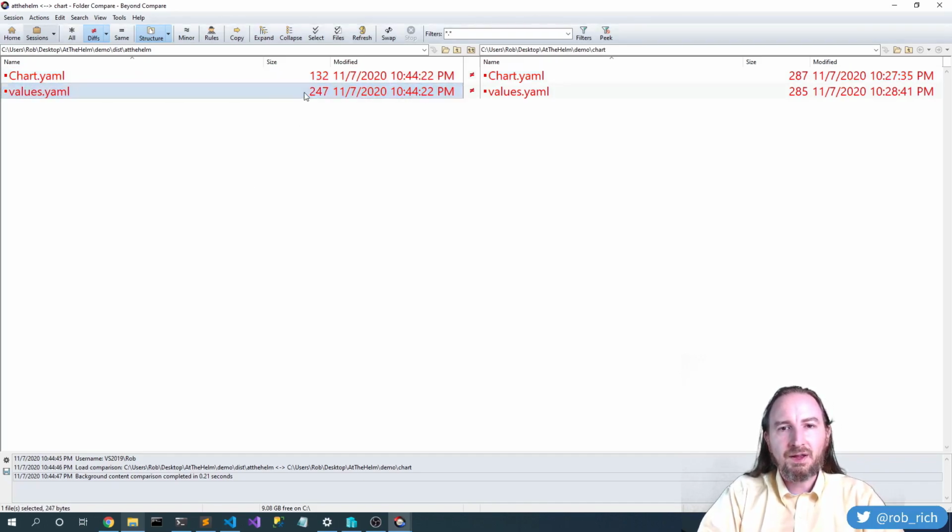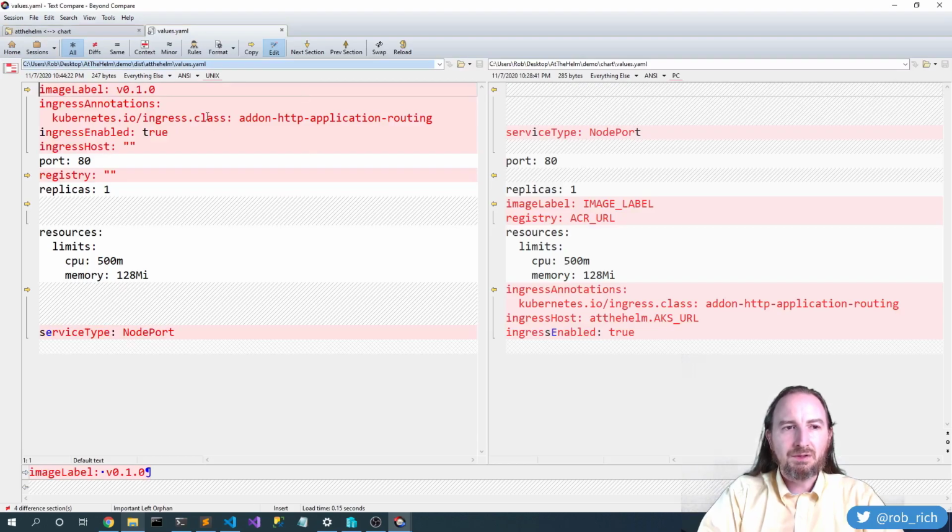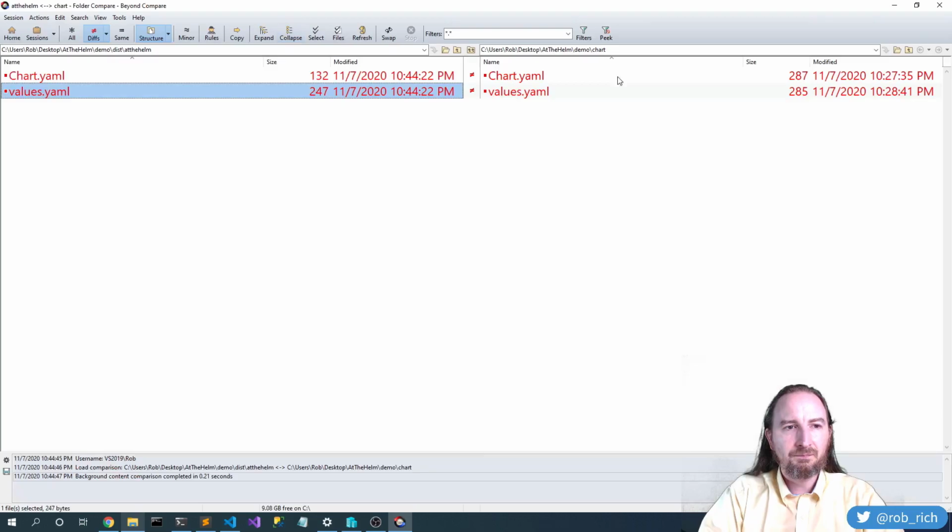But here in values, we see that it reordered them. They're alphabetical now. But we have registry set to blank instead of set to the ACR URL. Ingress host is blank as well. And our image label is set here. So users can override this as they install this helm chart, this package. But this is a good default, and this matches what we had set in our Docker build command.